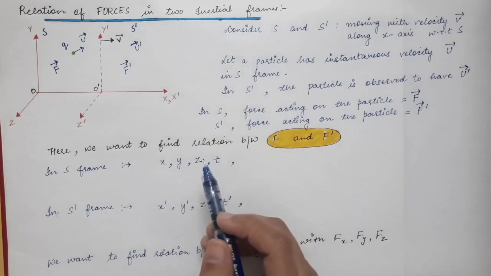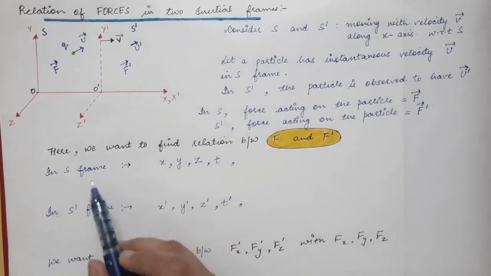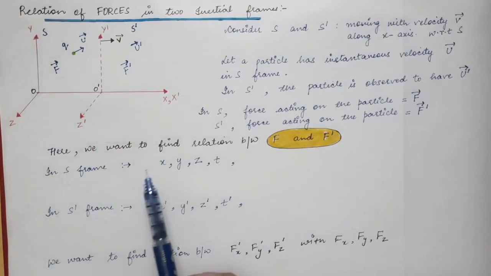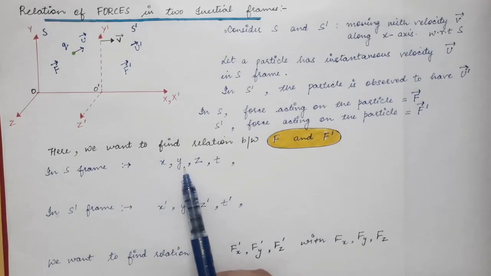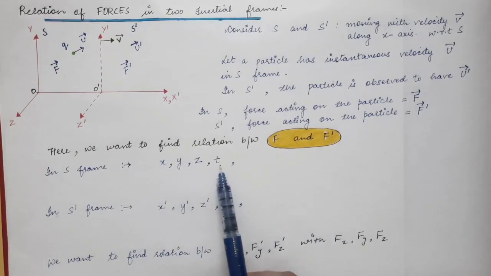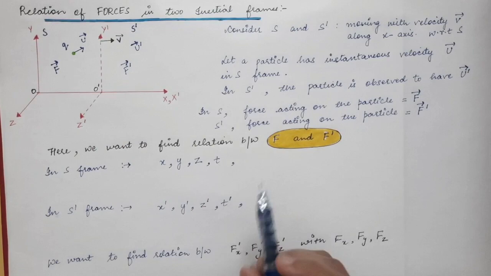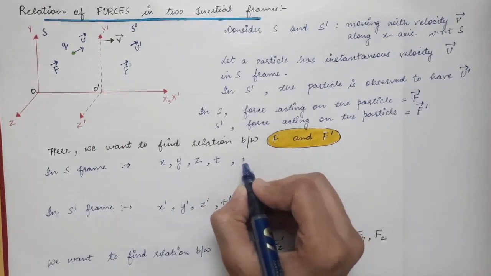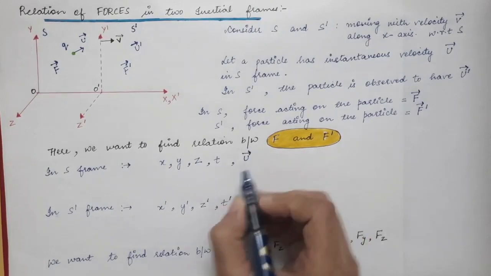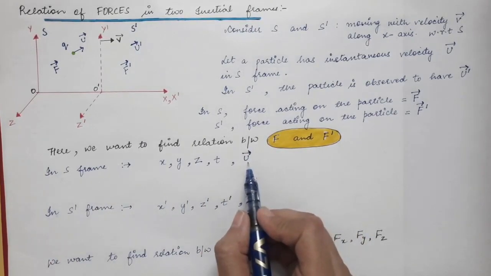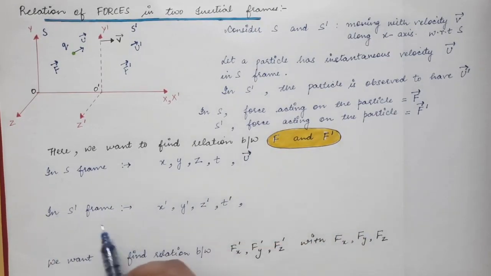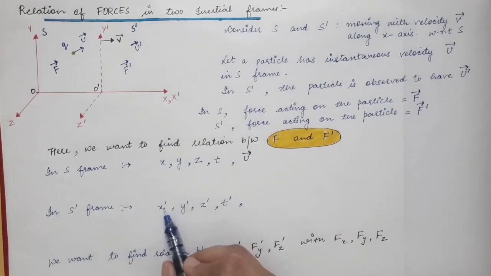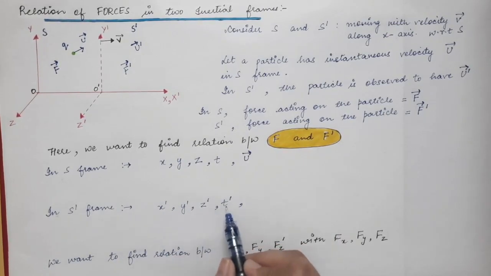Now what are the various parameters that we have in S frame? In S frame we have the x coordinate, y coordinate, z coordinate and the time t. Other than this we have velocity, given by u vector, the velocity of the particle in S frame. And in S prime frame we have x prime, y prime, z prime, t prime.